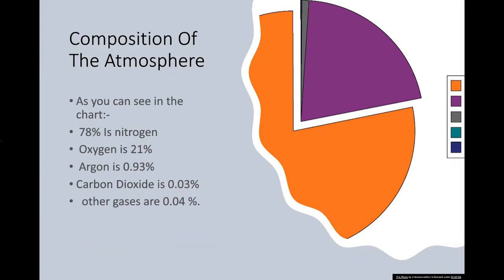Composition of the atmosphere. As you can see in the chart, 78% is nitrogen. So the orange color is nitrogen. Oxygen is 21%. Purple color is oxygen. Argon is 0.93%. So argon is gray color in the chart. Carbon dioxide is 0.03%, which is cyan color in the chart. And other gases are 0.04%, which is blue in the chart.